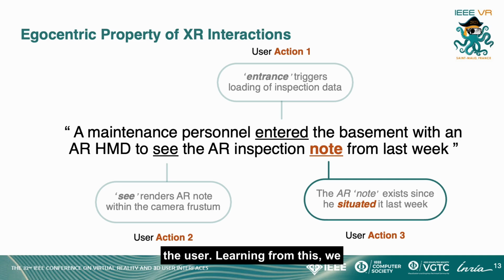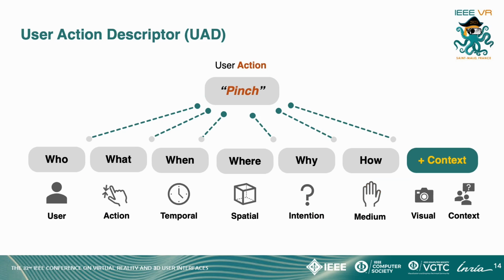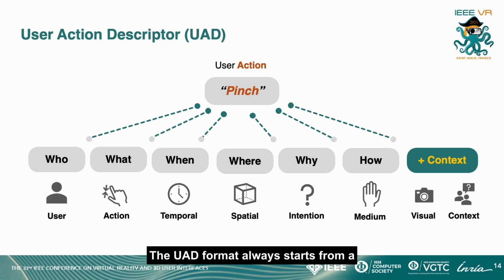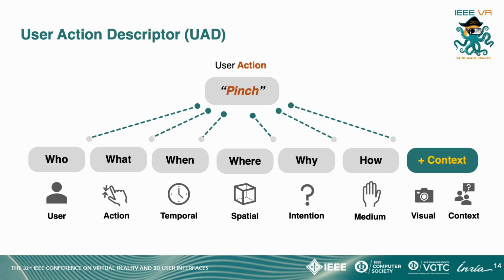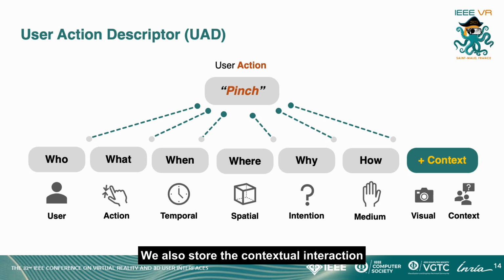Learning from this, we design a user action-oriented structure called the User Action Descriptor, or in short, the UAD. The UAD format always starts from a user's action. The rest of the information revolves around this action. We follow the Kipling method, or 5W1H method. We also store the contextual interaction data, such as the referent the users interacted with, the historical actions, and the scene captures.